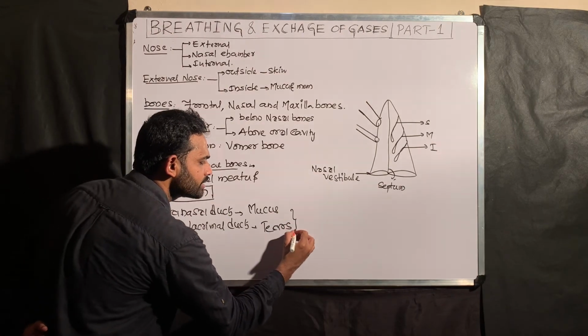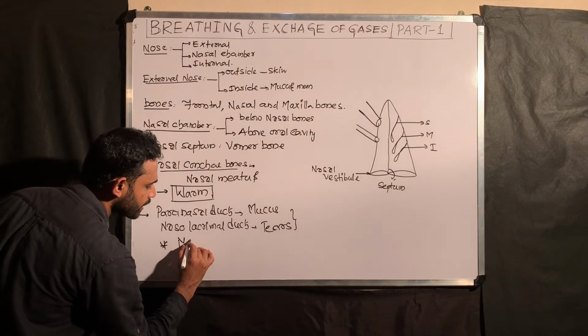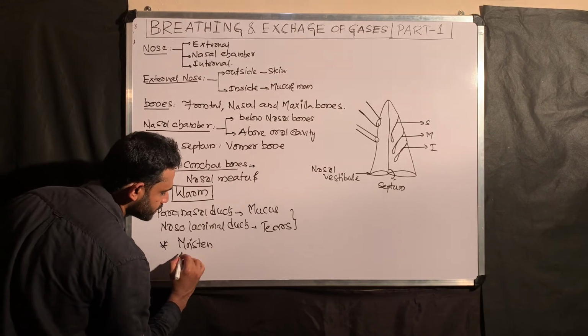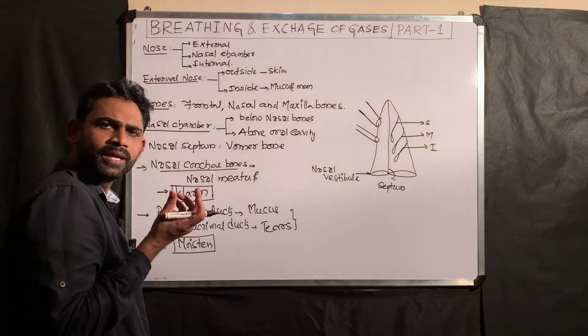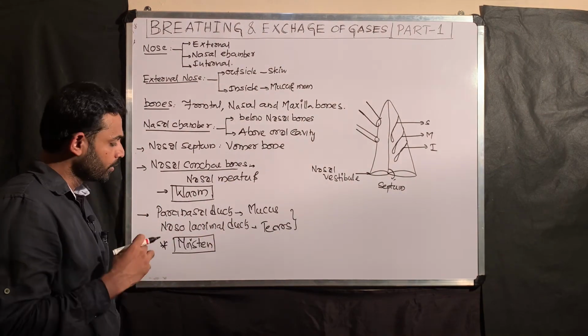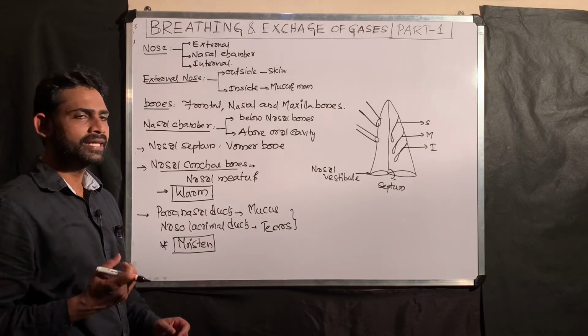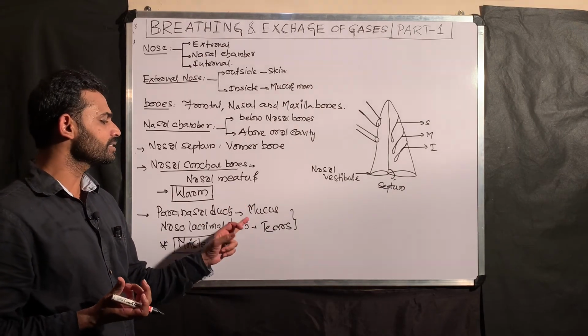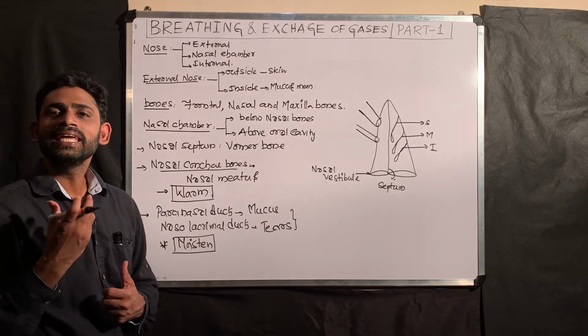This mucus and tears are responsible for moistening the inhaled air. Compared with dry air, moist air has a greater rate of diffusion. That is why the mucus and tears moisten the inhaled air.